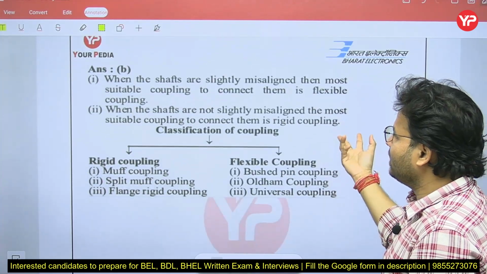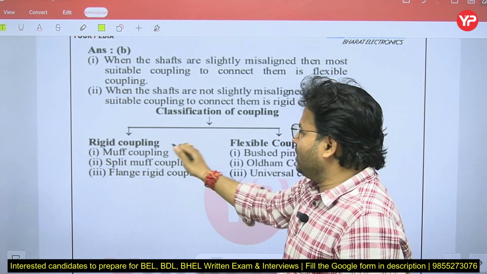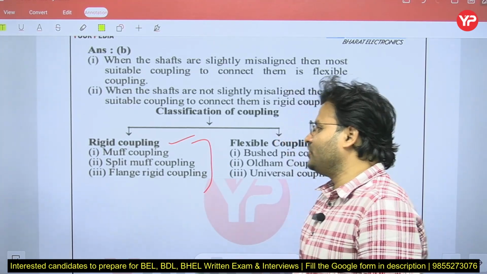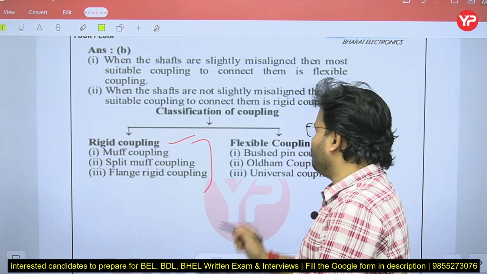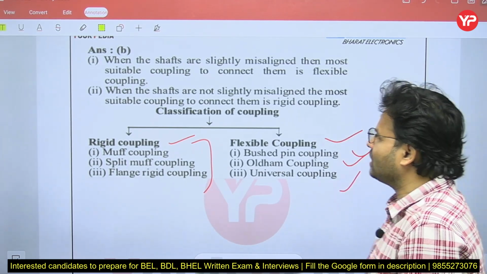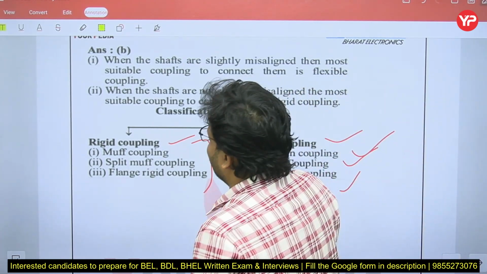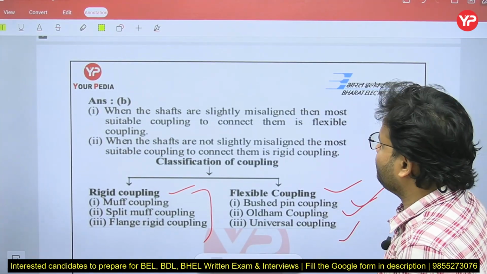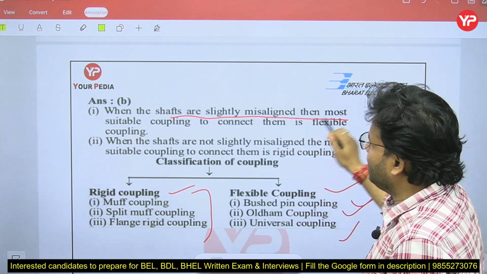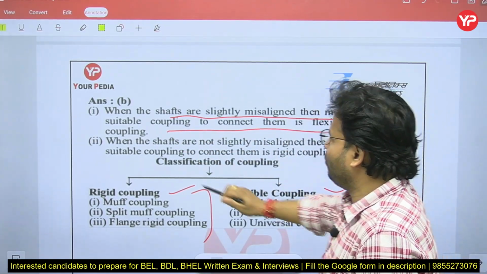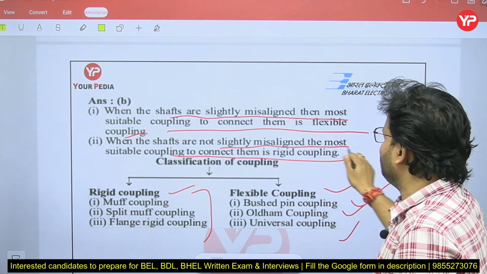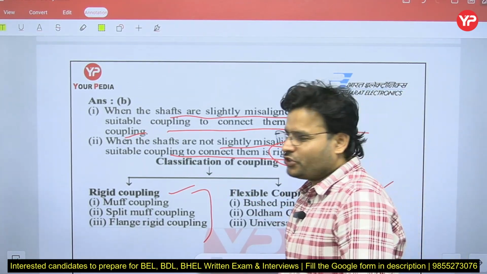Here you can see the classification of coupling. One is rigid coupling, another is flexible coupling. Rigid coupling types are muff coupling, split muff coupling, and flange rigid coupling. Flexible coupling types are bushed pin, Oldham coupling, or universal coupling. So when the shafts are slightly misaligned, the most suitable coupling to connect them is a flexible coupling, not a rigid coupling. Try to remember that question, it can very easily be asked.